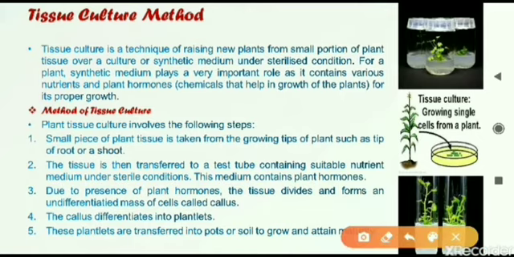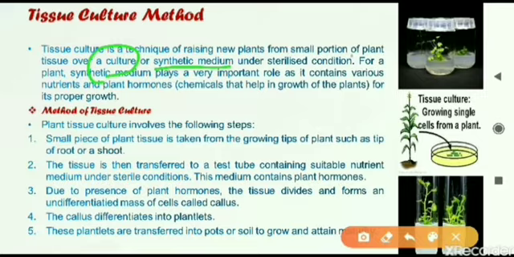So let us read here. It is a technique of raising new plants from a small portion of the plant tissue. And we are growing the plant in what medium? We are not growing the plants in soil now. We are growing the plants in a chemical solution. That chemical solution is called a culture, or it can be called synthetic medium.